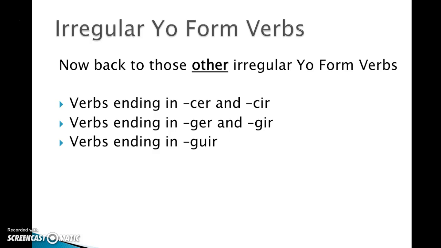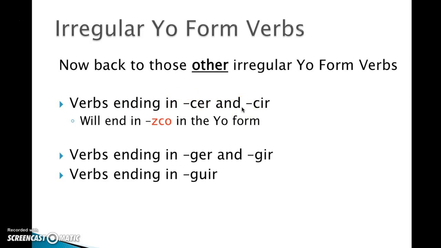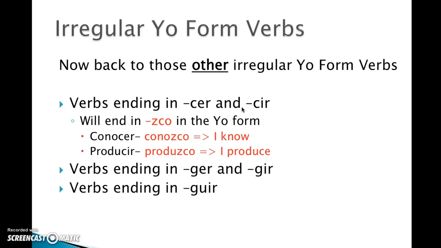Now back to those other irregular yo form verbs. Verbs ending in cer and cir will end in zco, like conocer will now be conozco, and producir will be produzco. Verbs ending in ger and gir will now end in jo.